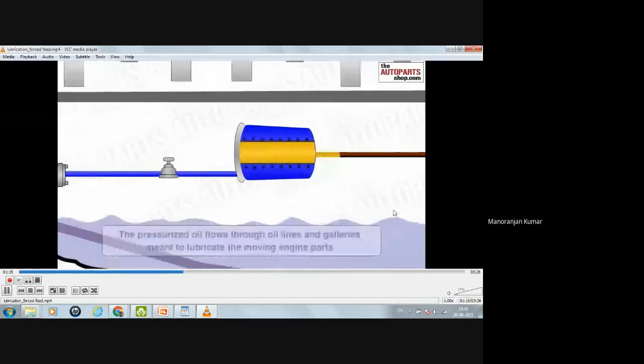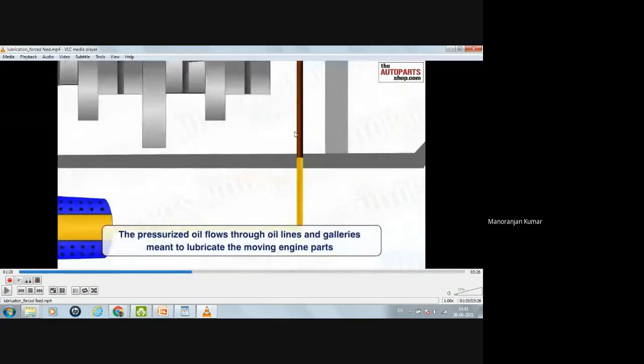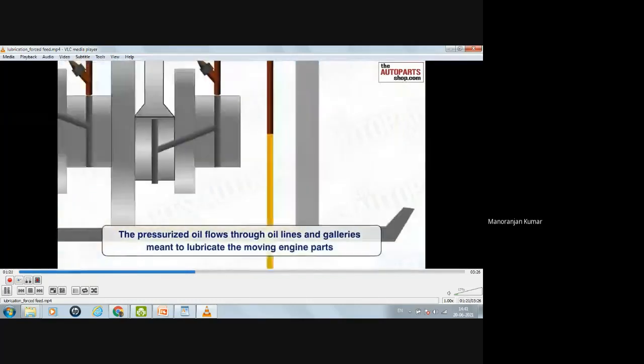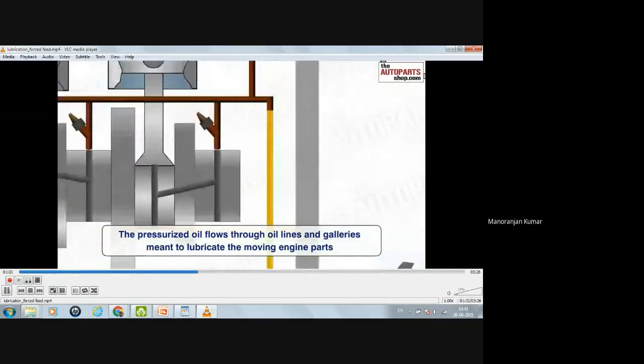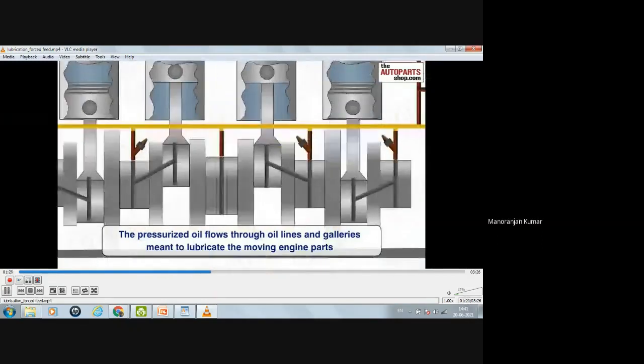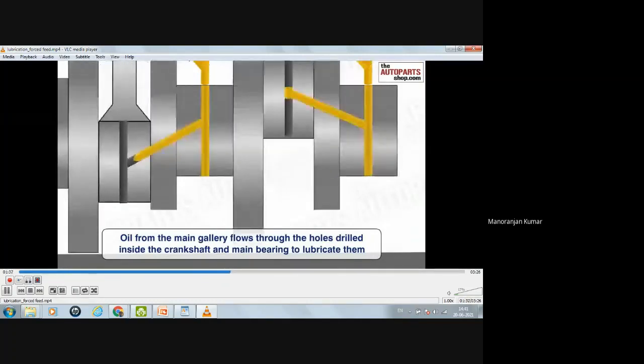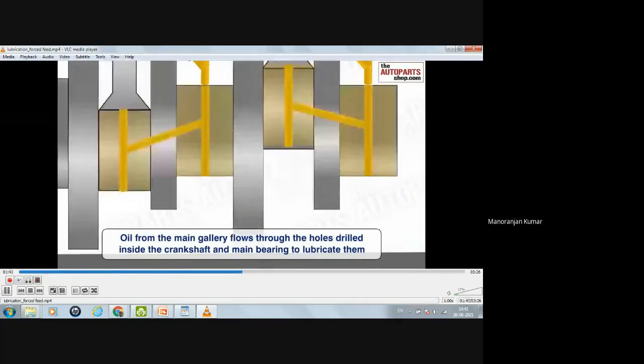Here, now the pressurized oil flows through oil lines and galleries to lubricate the moving engine parts. So first it will reach the first gallery. In the first gallery there is the crankshaft, connecting rod and piston. Okay. So oil from the main gallery flows through the holes drilled inside the crankshaft and main bearing to lubricate them. Here you can see all the parts of the crankshaft are lubricated.